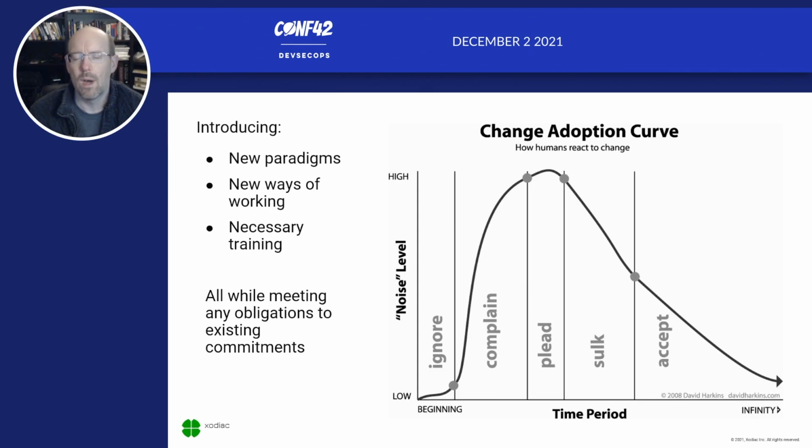To complaining, like, why are you doing this? This is terrible. You're going to break everything if you do that. Everything's going to be horrible. You're going to expose all our data. You're going to crash everything. To please don't do that. Please don't do that to me. To sulking about, God, this is terrible. It's awful. I can't believe you did that anyway. And to finally accepting the change.